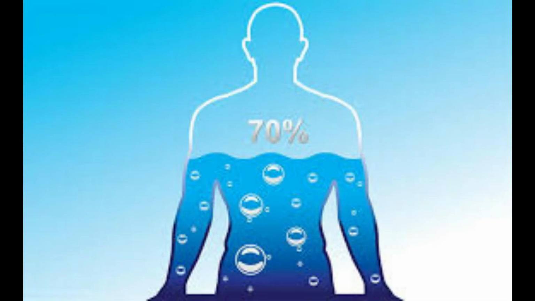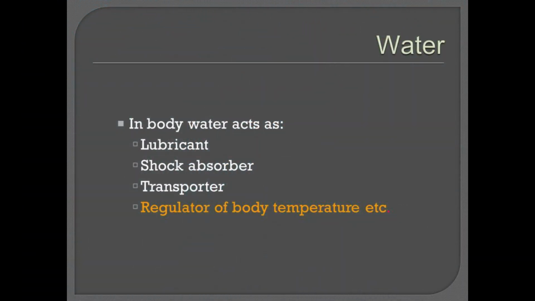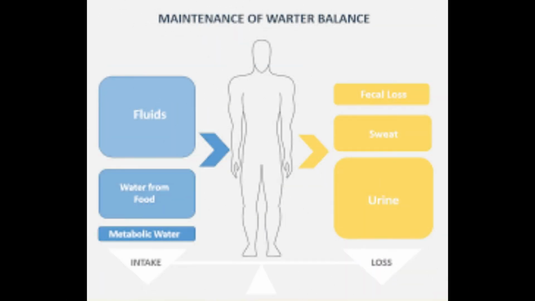Do you remember? Water makes up almost 70% of our bodies. It is the most abundant element on earth and in our bodies. Water is a nutrient, a building material, a regulator of body temperature, a participant in carbohydrate and protein metabolism, a lubricant, and a shock absorber. So, maintaining the water balance in our body is very important. And homeostasis also does that.